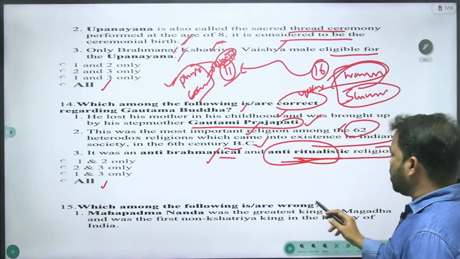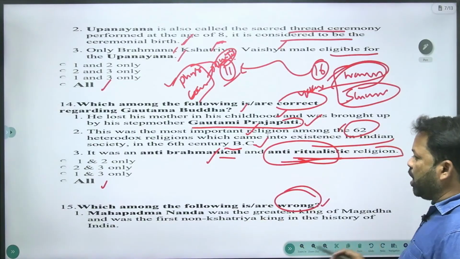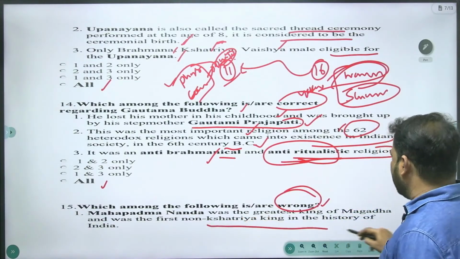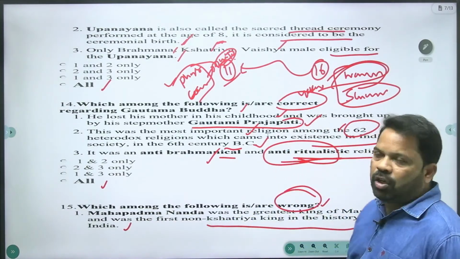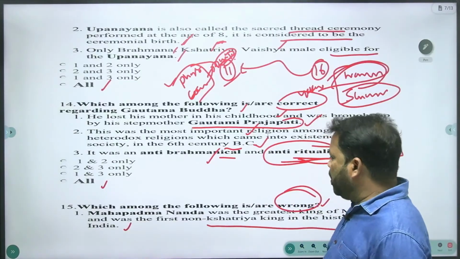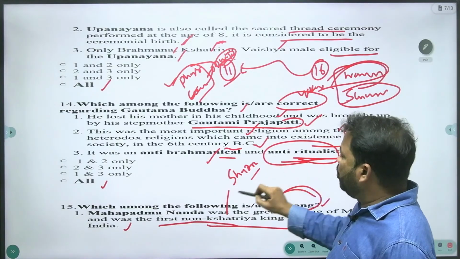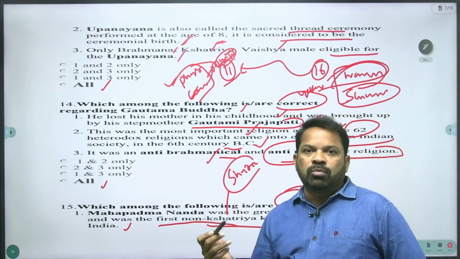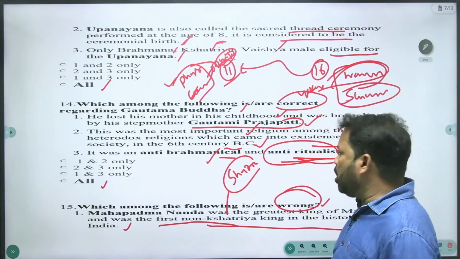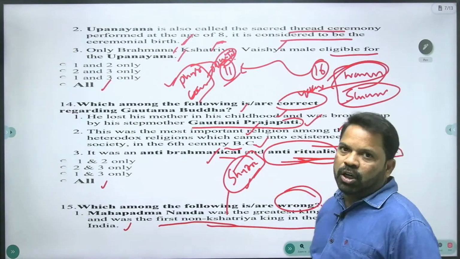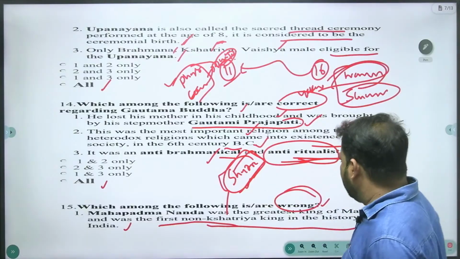Which among the following is wrong? The question demands the wrong statement. Mahapadmananda was the greatest king of Magadha and was the first non-Kshatriya king in the history of India. I told you, are you remembering? Mahapadmananda was the greatest king of all the Magadhan rulers. But another statement, he was the first non-Kshatriya. He belongs to Sudra. Before Mahapadmananda, all the kings belonged to the Kshatriya. But Mahapadmananda, the greatest king of the Magadhan rulers, belongs to Sudra. And you know very well, Varnas: Brahmana, Kshatriya, Vaishya, Sudra. Sudra, the last Varna. This is the right statement.